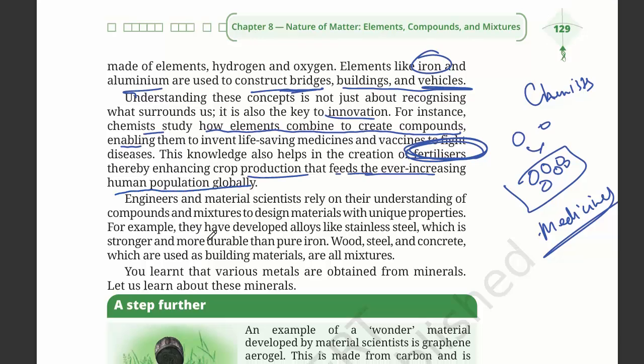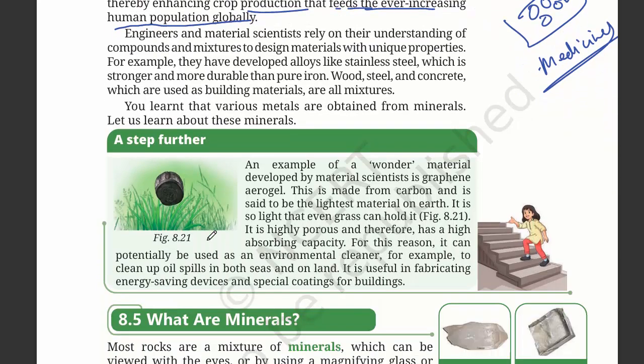population globally. Engineers and material scientists rely on their understanding of compounds and mixtures to design materials with unique properties. For example, they have developed alloys like stainless steel. So, after we have developed stainless steel, which is much stronger than iron. Wood, steel, and concrete are mixtures.